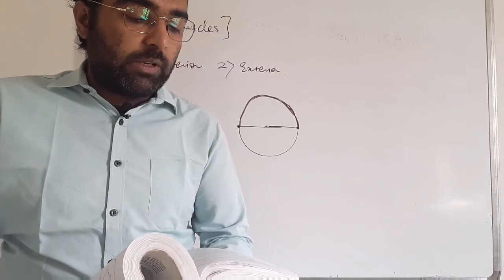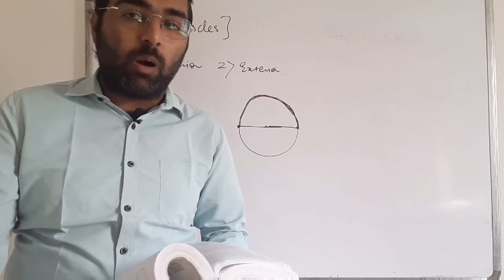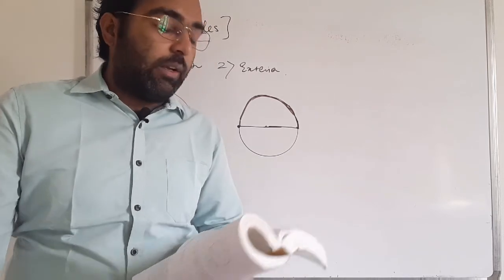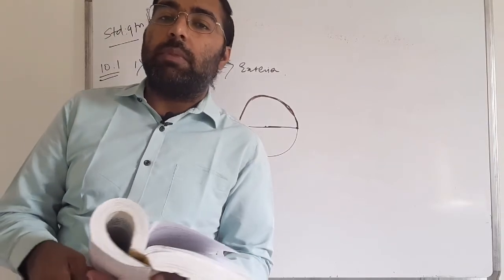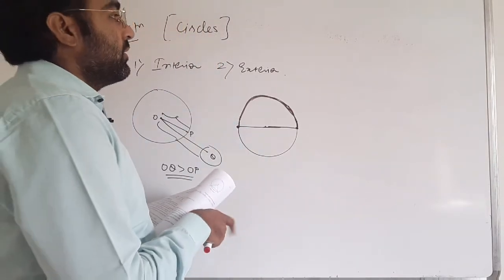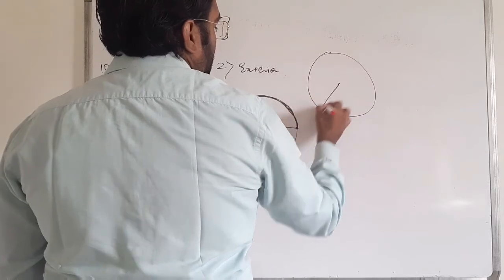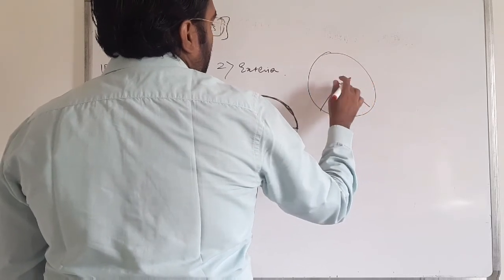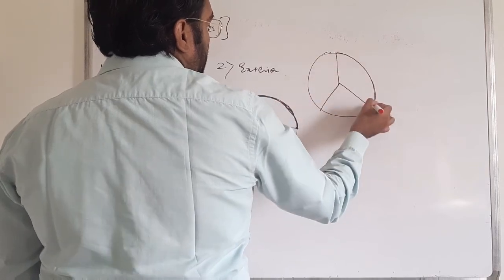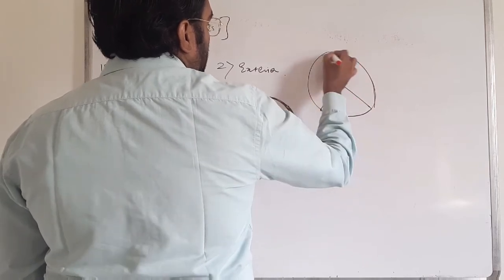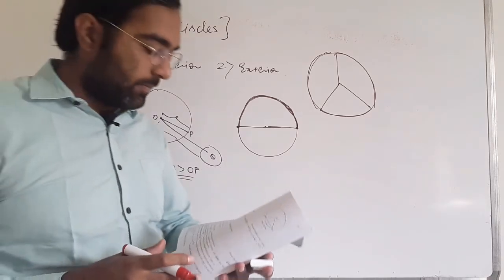If a circle is divided into three equal arcs, each is a major arc. That is wrong, because when the circle is divided into three equal parts, each part is not a major arc. Here these are my three equal parts. So each part is not a major arc. So my answer is false.